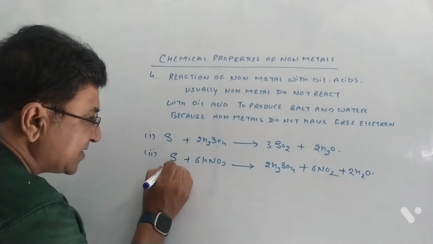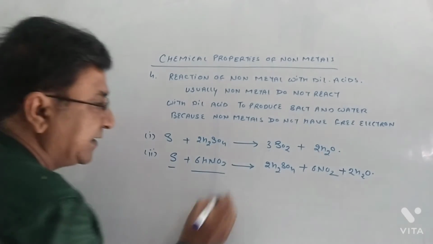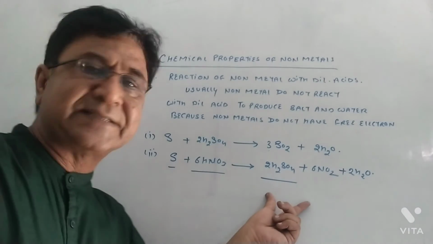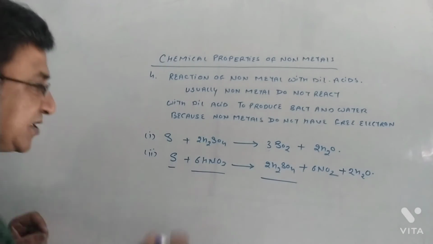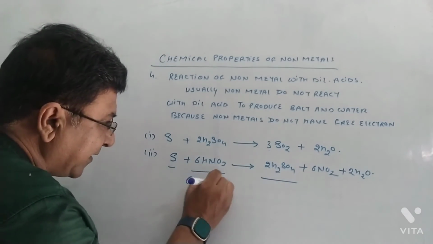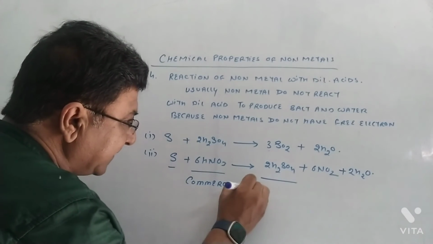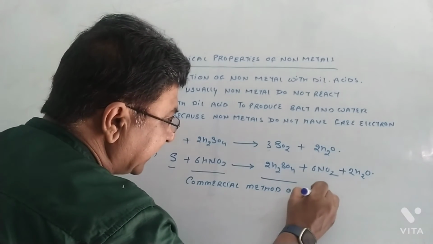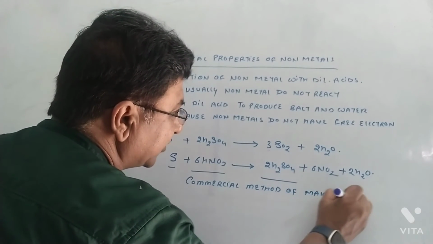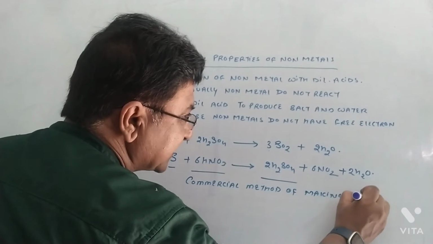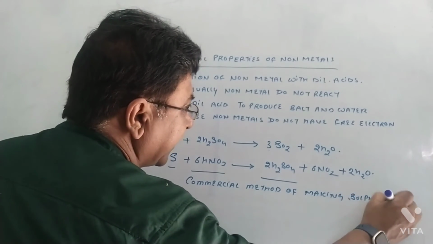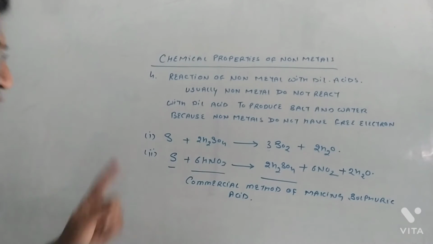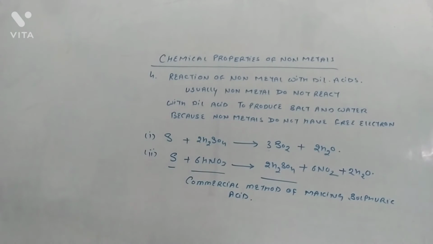So in this case, a non-metal reacting with another acid produces sulfuric acid, another acid. You know that this is a commercial method of making sulfuric acid. Right? Very exceptional cases.